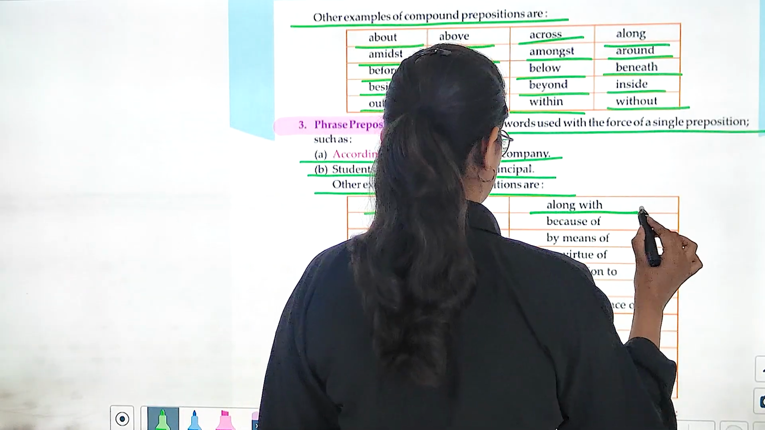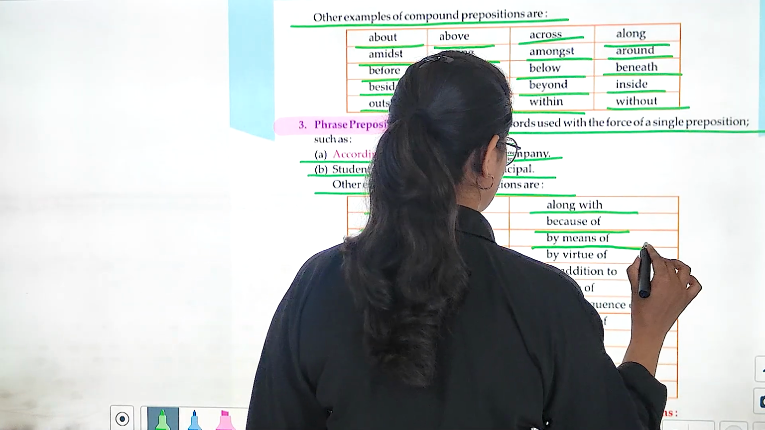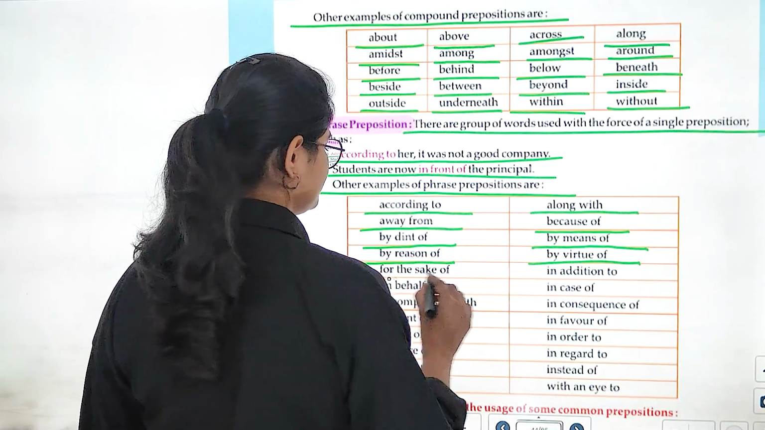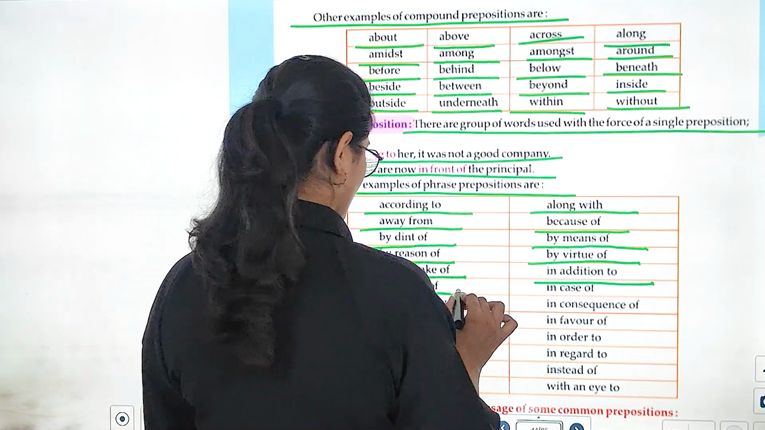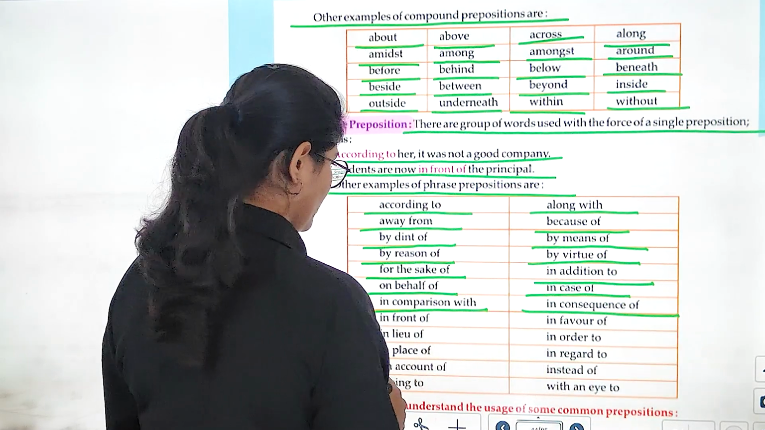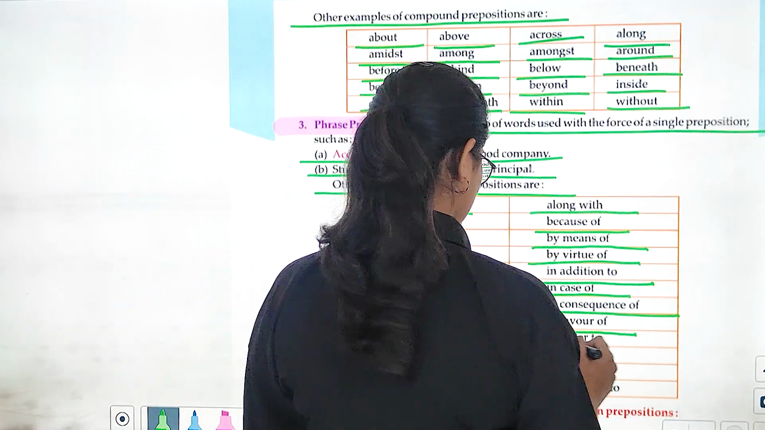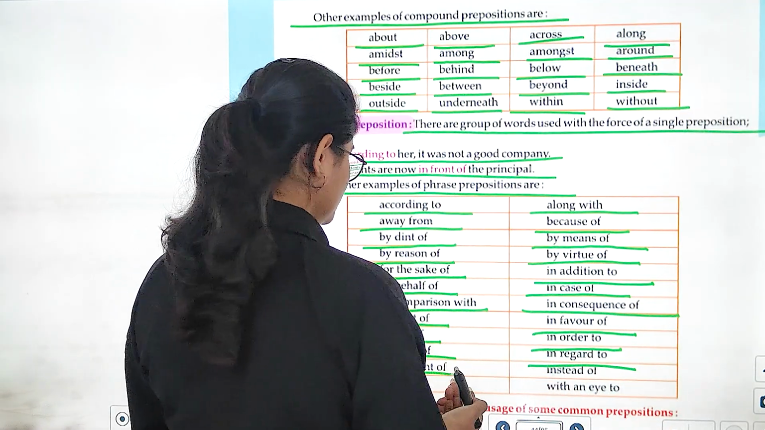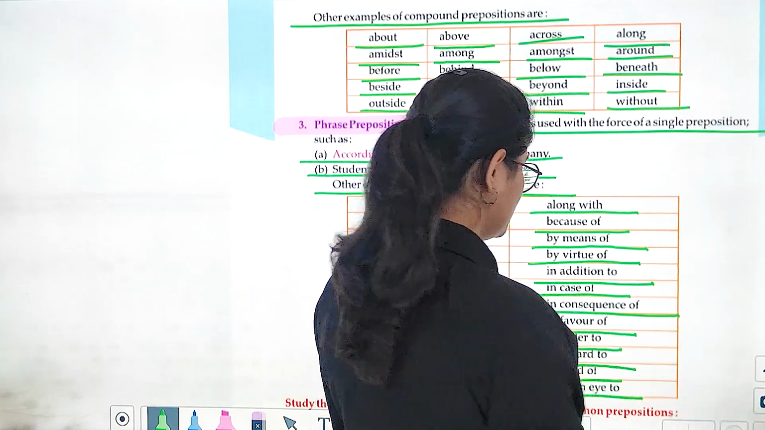According to, along with, away from, because of, by dint of, by means of, by reason of, by virtue of, for the sake of, in addition to, on behalf of, in case of, in comparison with, in consequence of, in front of, in favor of, in lieu of, in order to, in place of, in regard to, on account of, instead of, owing to, with an eye to.